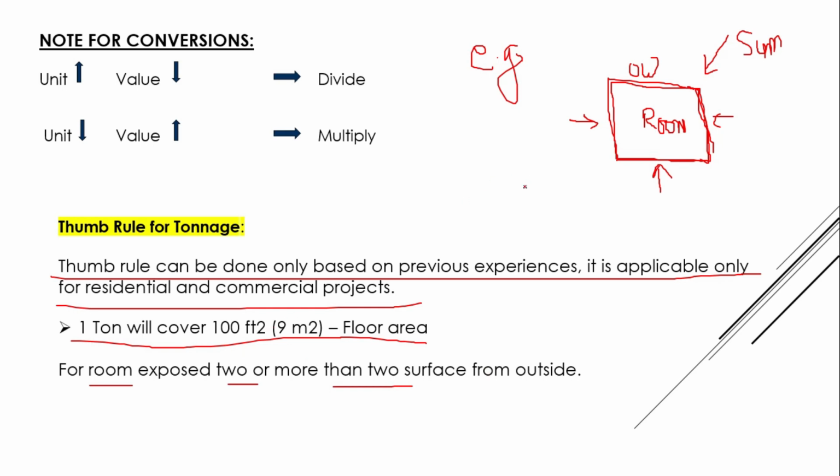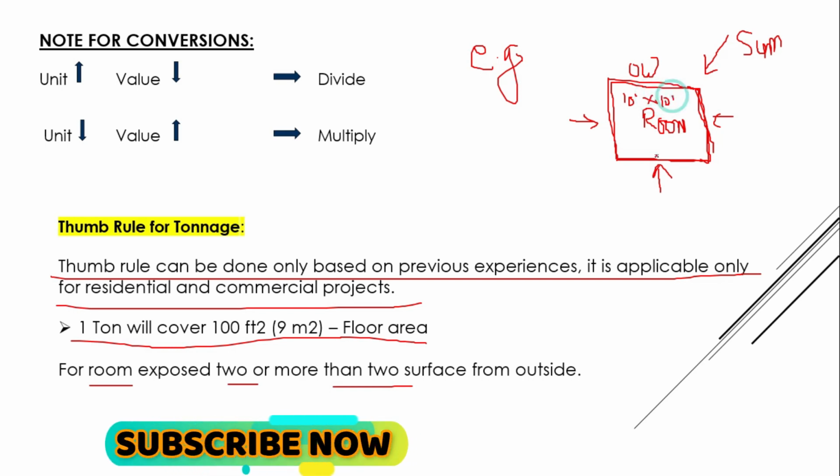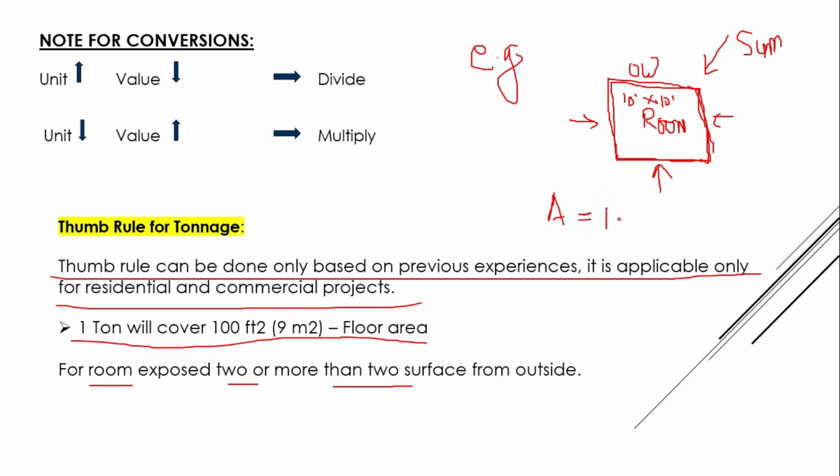For example, take a room size of 10 feet by 10 feet. So the area of this room is equal to 100 square feet. If you want to calculate the tonnage, just divide by 100.